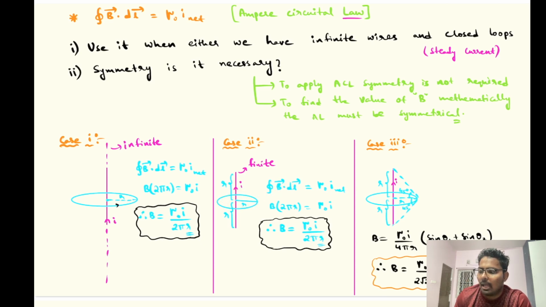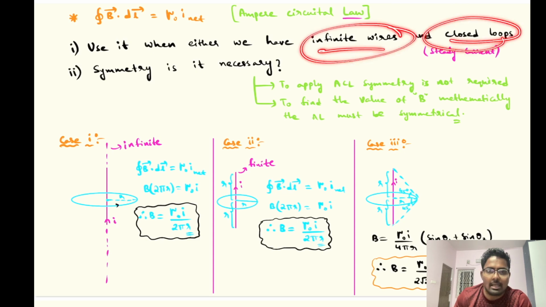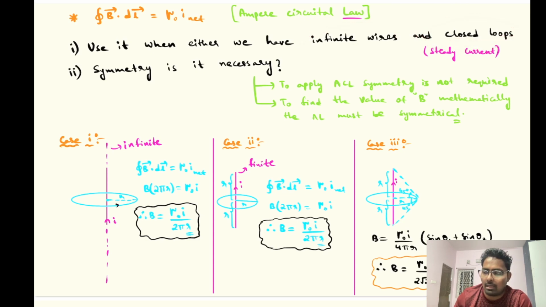Yes sir, true. But I haven't taken it as an infinite wire, and it's not a closed loop either. In general books we'll find that it should be either an infinite wire or a closed loop, and only then can we use Ampere's circuital law. Why do they say that? We'll understand in a while.